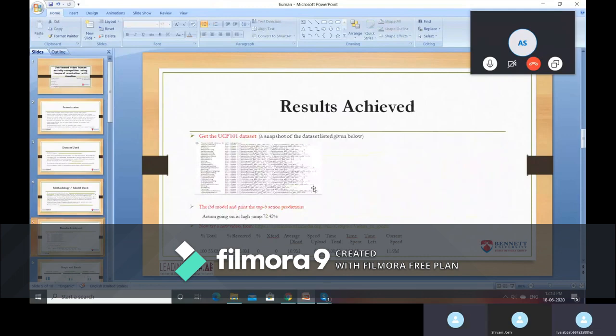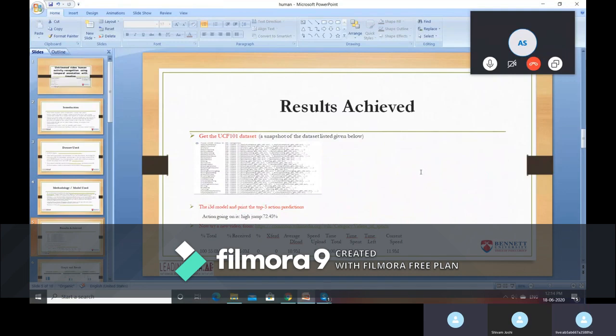Now Sachita will tell about the results achieved. So, as previously explained by Mallika, I'm going to explain the results achieved when we give different activities from the UCF 101 dataset. This dataset is currently the largest, but we are taking the Kinetics 400 model because it consists of more realistic uploaded human videos.